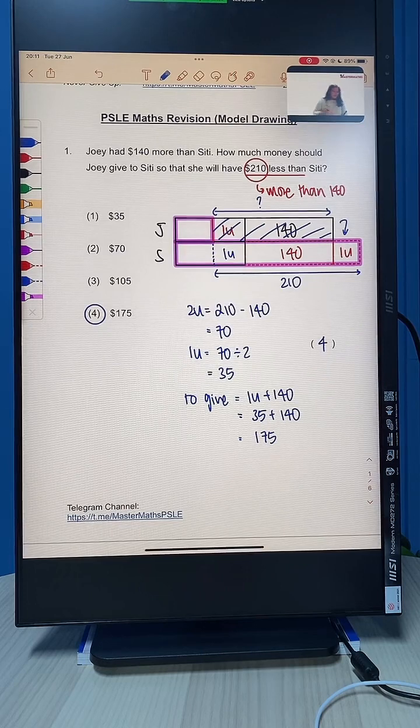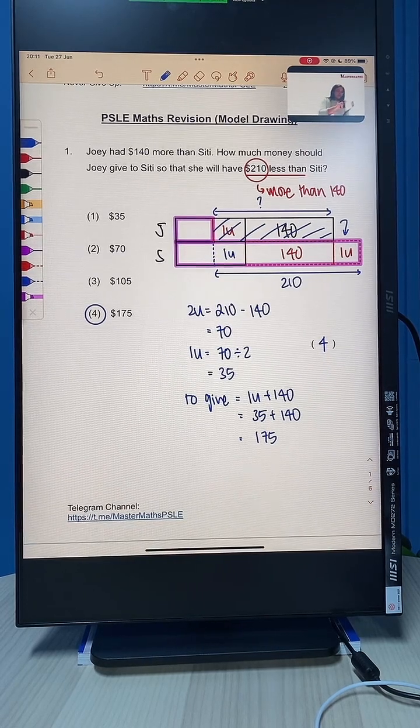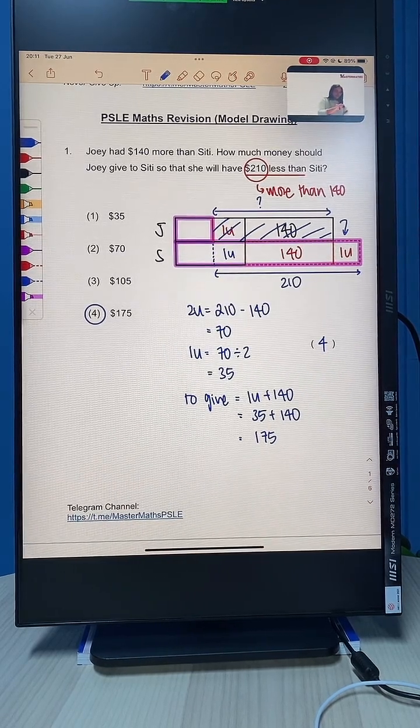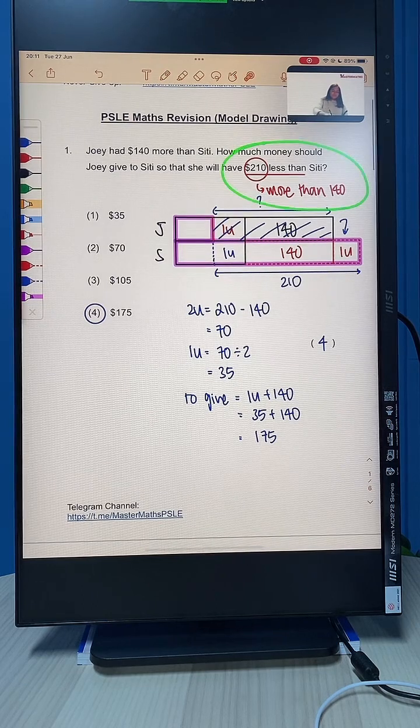Wow, I see so many comments in the comment section. You guys are guessing the answer. Oh dear. Honestly, if you guess the answer without even doing, we know that the answer is definitely number 4 because we already mentioned that she should be giving more than 140.